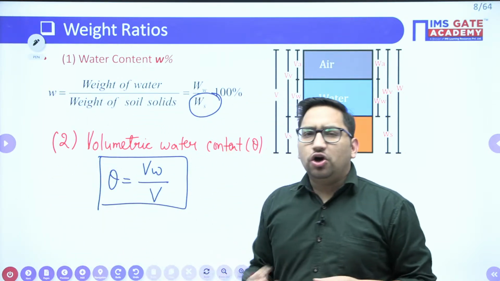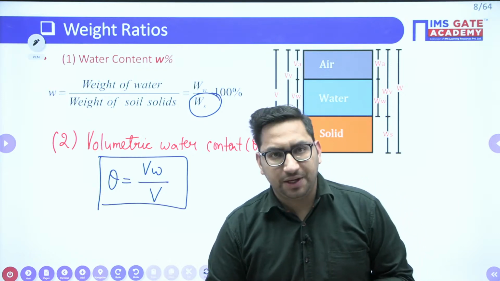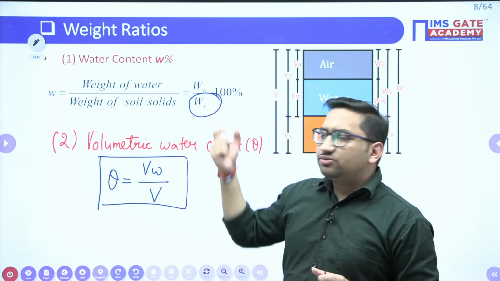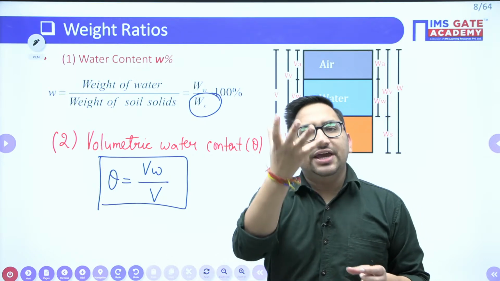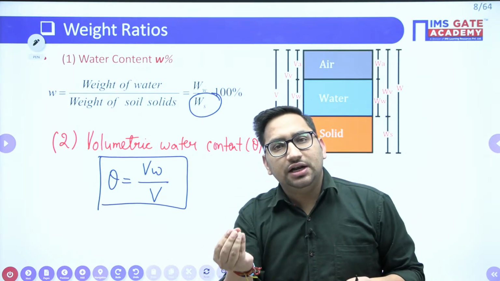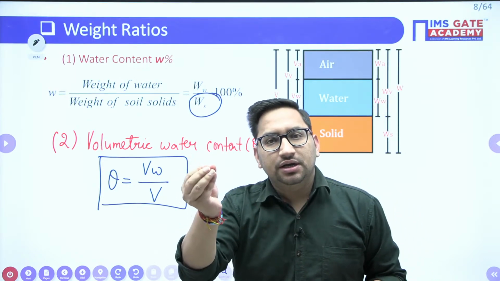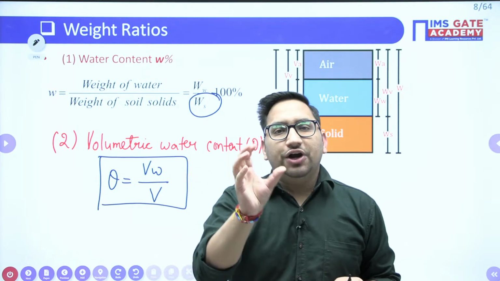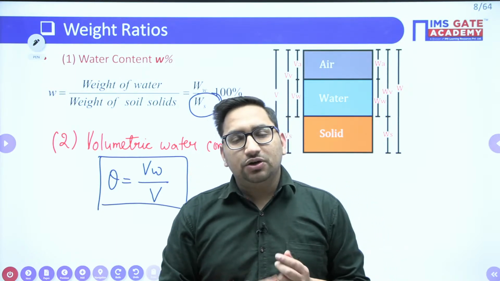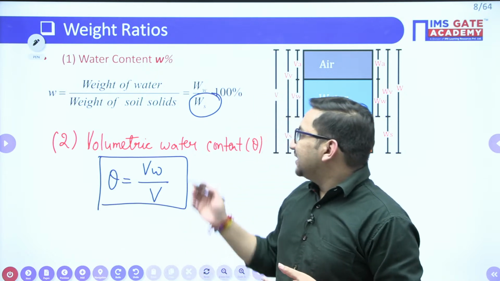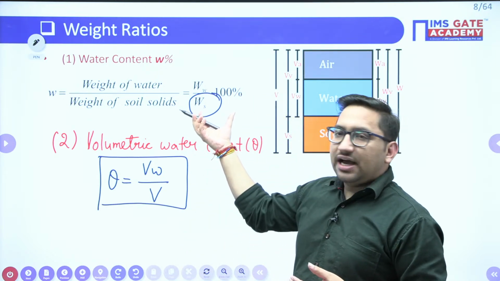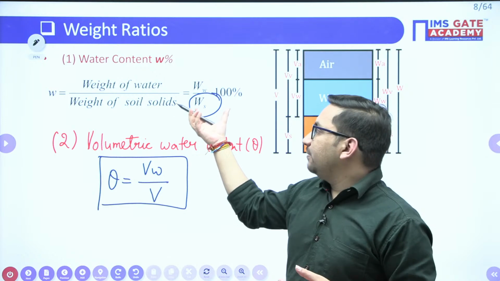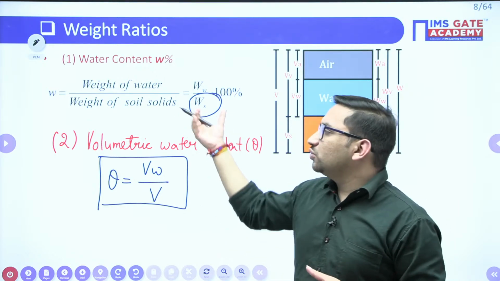As we know, the volume of solids is difficult to obtain, whereas the weight of solids you can easily obtain. If you dry your soil, your water will get eliminated, and the weight of air we generally neglect. So if we have a dry soil, the weight will be equal to the weight of solids. So it is easy to obtain.